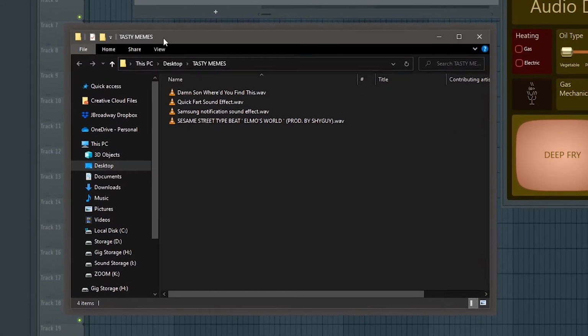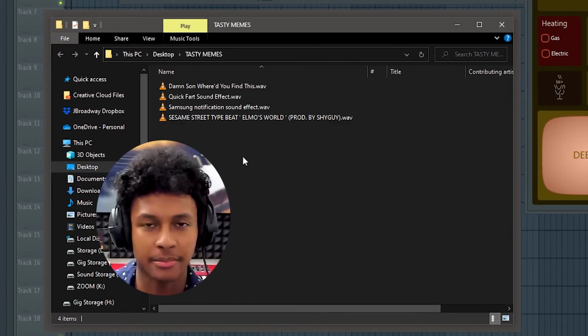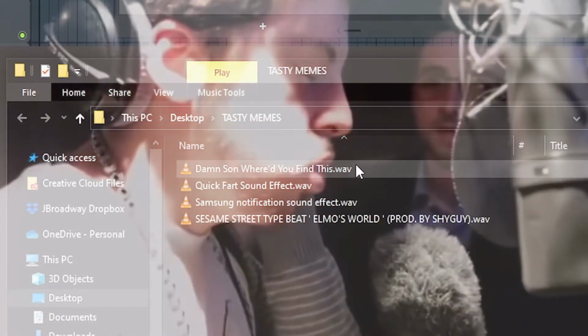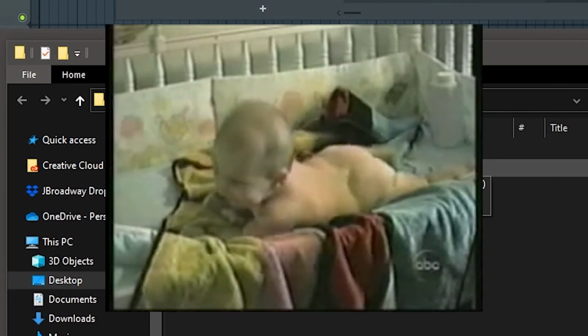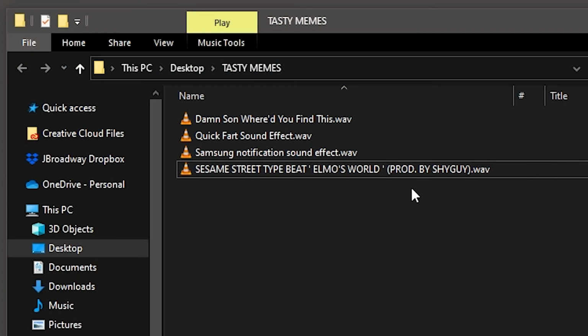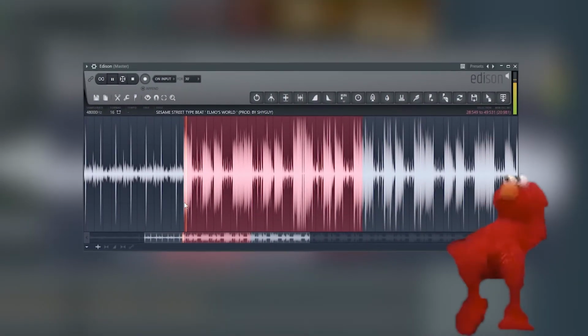Anyways, guys, I have an entire folder here of tasty memes that we're gonna be deep frying tonight, including the "Damn son, where'd you find this?", a quick fart sound effect, the Samsung notification sound effect, and we got Elmo's World, Sesame Street type beat.